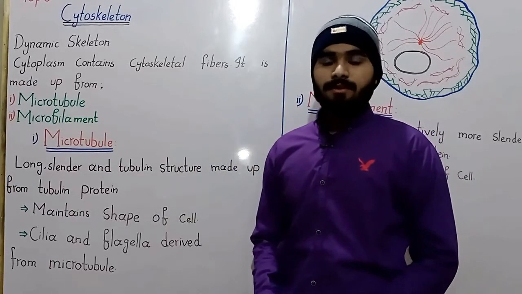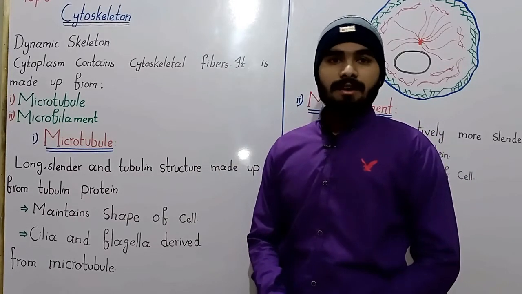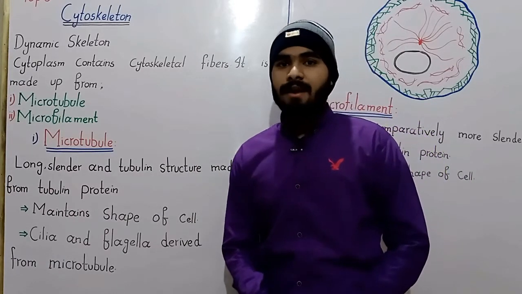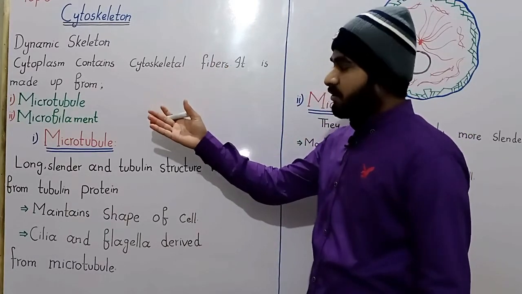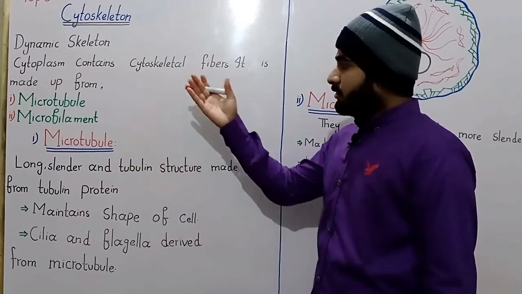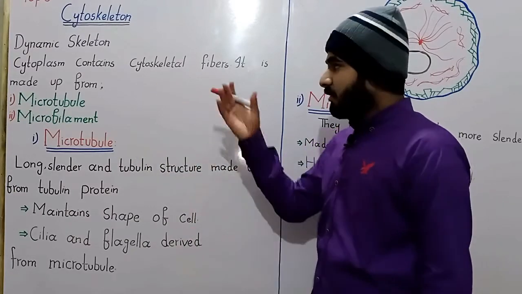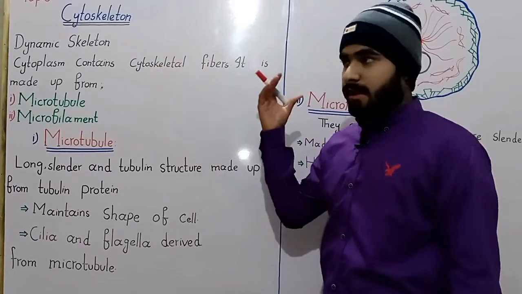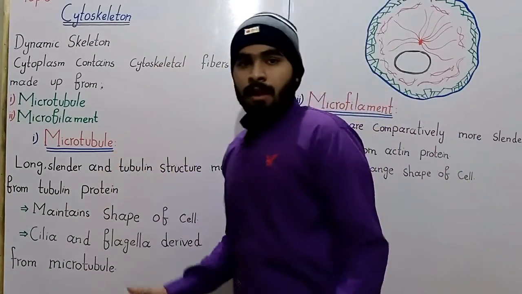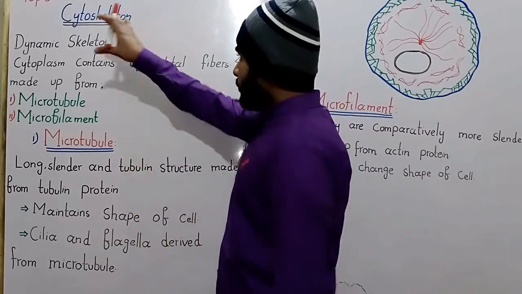Today's topic of discussion is the cytoskeleton. In this topic I am going to explain what the cytoskeleton is, why it is important for cell division, and why it is known as the dynamic skeleton. What are microtubules, what are microfilaments, the composition of microtubules and microfilaments, and the role of microtubules and microfilaments in the cytoskeleton and in the cell.